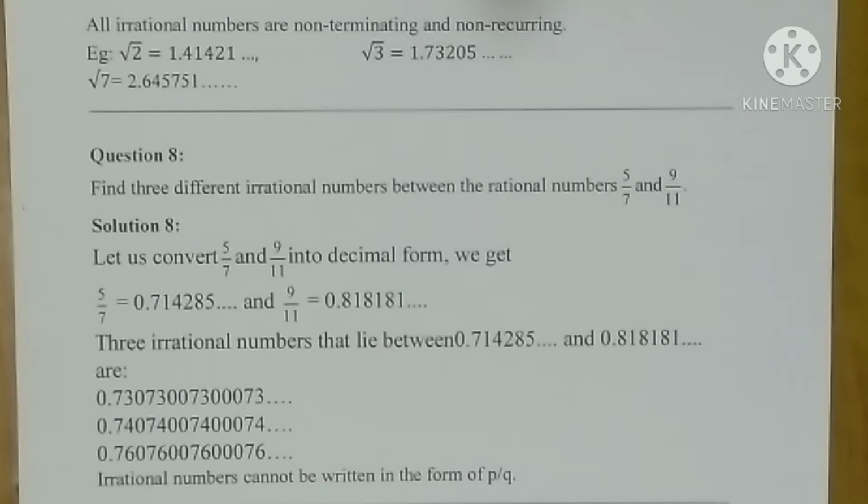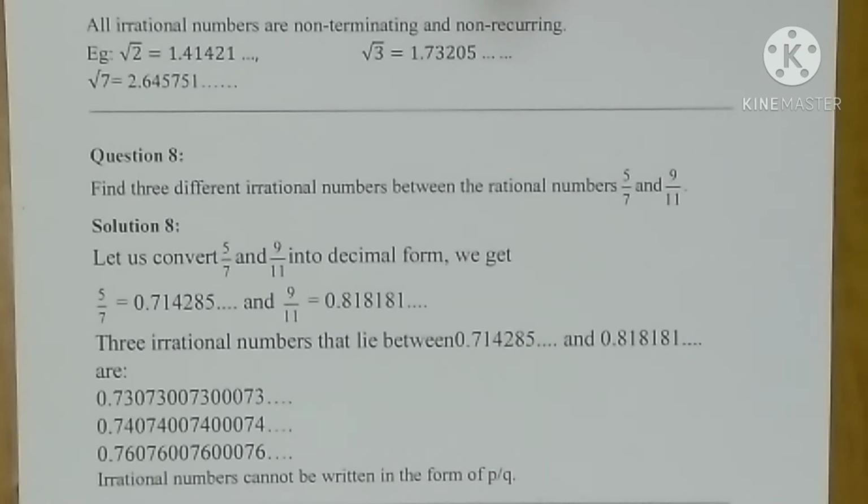Now we should find the irrational numbers between these two rational numbers, 0.714285 and 0.818181, but the question asks for irrational numbers only. So we have written three irrational numbers. You can write 0.730, 7300, 73000, 73 etc. That means there should not be any pattern. The next number we have written is 0.74074000740074 etc. 76, next is 0.760, 7600, 76000 etc.